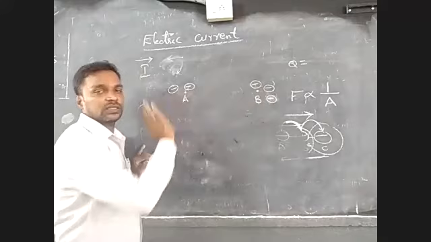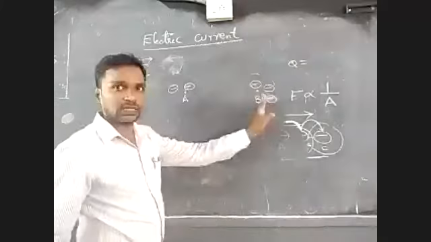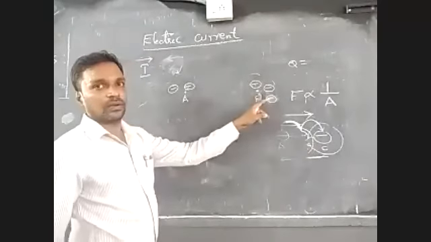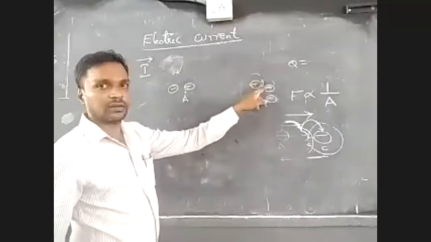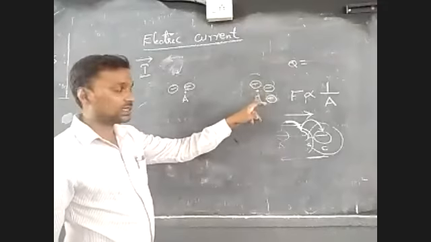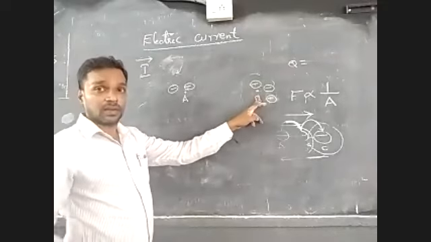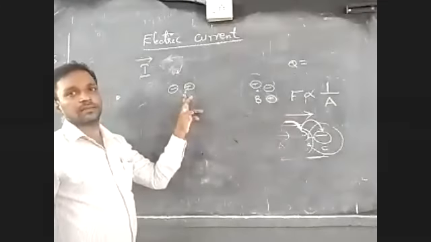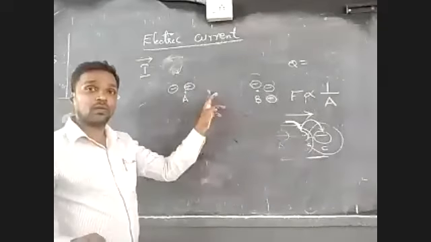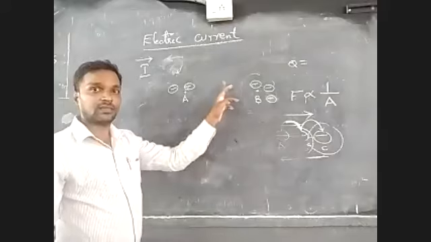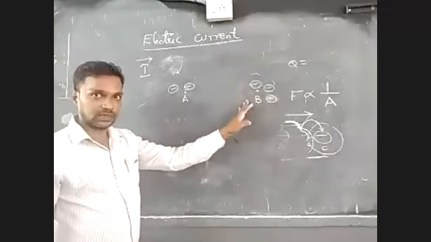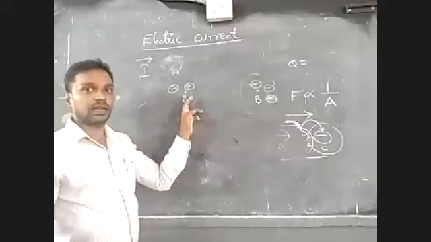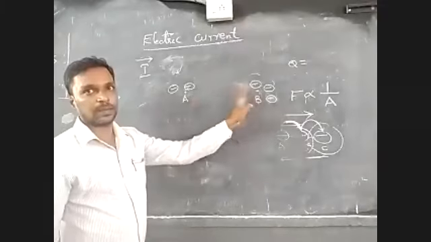Wherever we are having more negative charges, there we are having fewer positive charges. We cannot say in number, but they are fewer than the positive charges here. Therefore, the electric potential at A is greater than the electric potential at B.